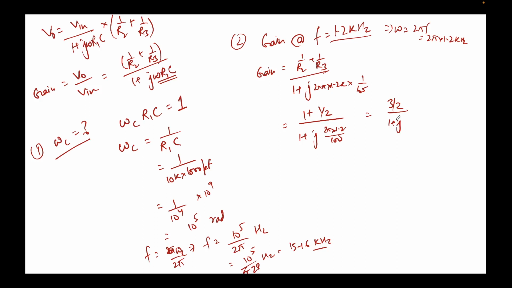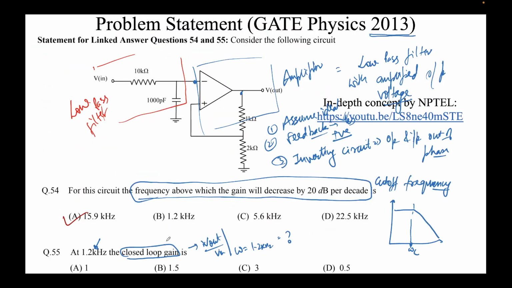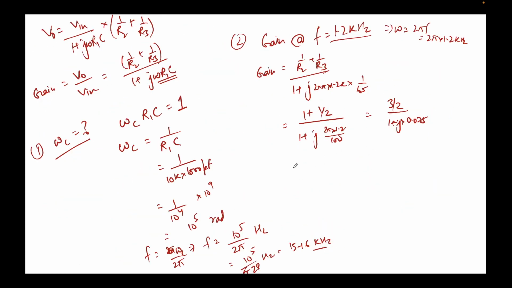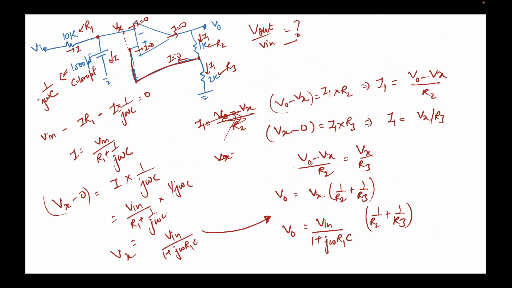2 times pi times 1.2 divided by 100. So that is 0.075 into 0.075, right? So as I told you, we were required to find the gain in dB. Okay, so how do we do that? We simply say, wait, is it in dB? No, not in dB, sorry.